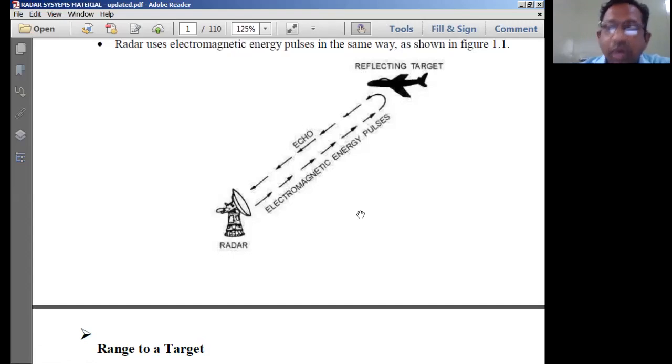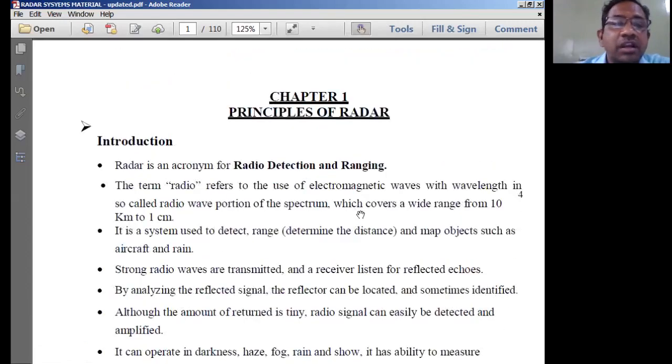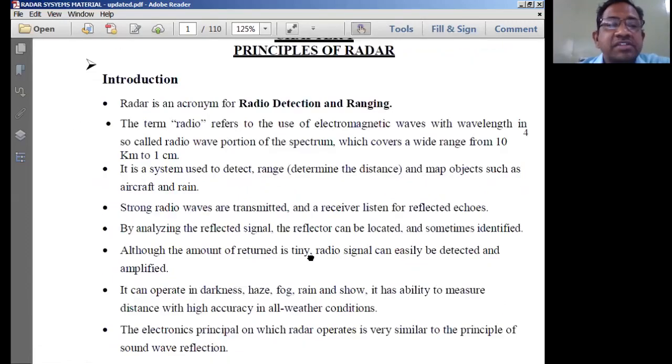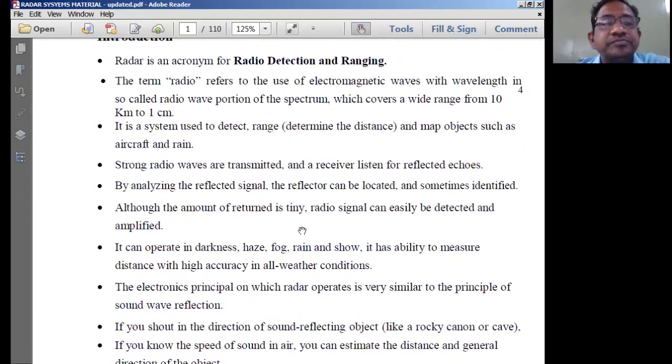Now, what are the salient features of this radar communication system? Let us look into the salient features. Radar is an acronym for radio detection and ranging.